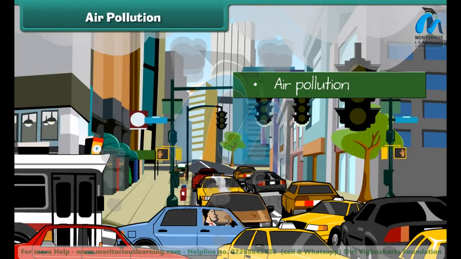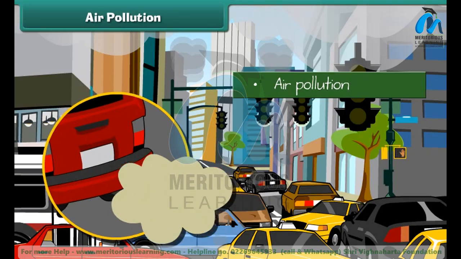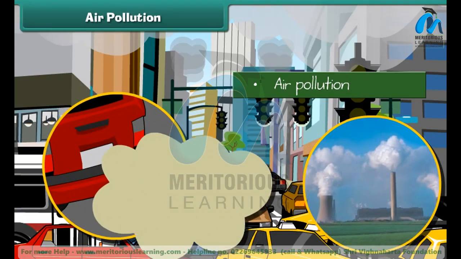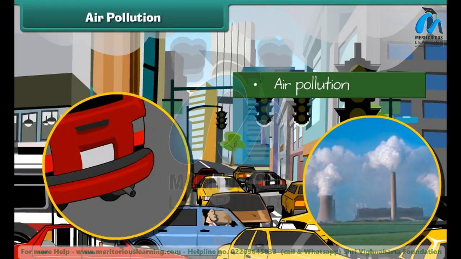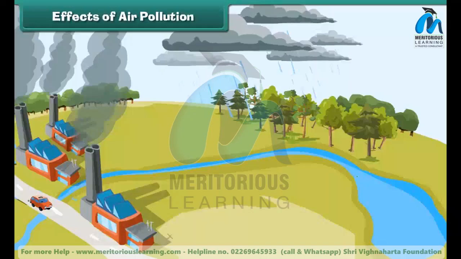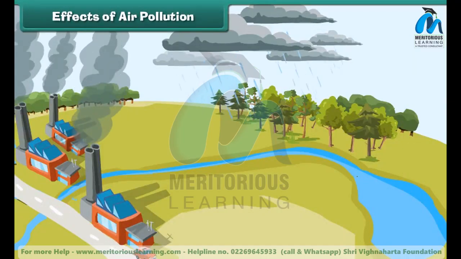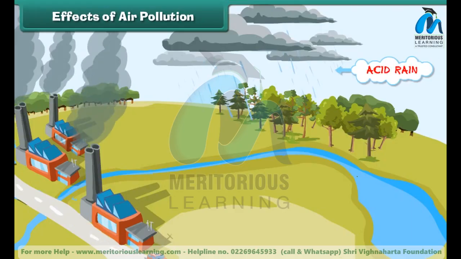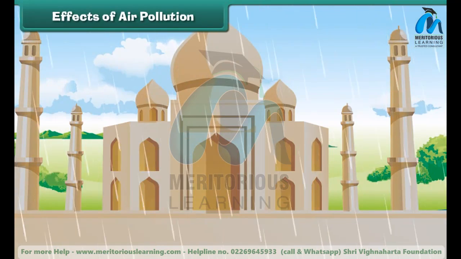Air gets polluted when the unwanted substances, air pollutants, enter in it. But the question is, how do these substances enter into the air? These substances, air pollutants, come due to burning of fuels and emission of poisonous gases from industries. This polluted air mixes with clouds in the atmosphere and brings harmful rain. This rain is also known as acid rain. Acid rain damages our buildings and monuments.